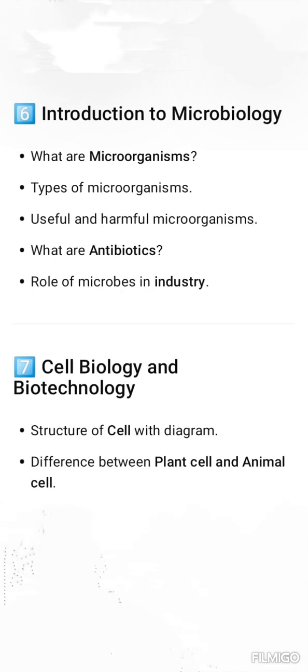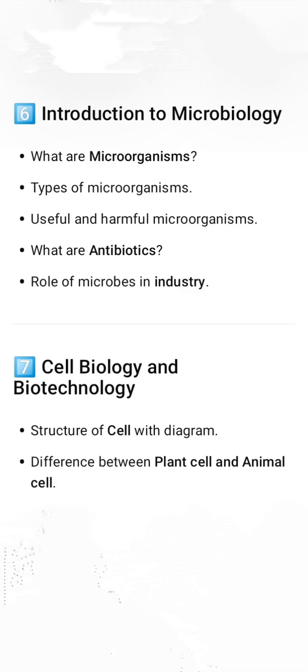Sixth chapter is introduction to microbiology. Inside that chapter we have to do the questions. First one is what are microorganisms. Second one is types of microorganisms. Third one is useful and harmful microorganisms. Fourth one is what are antibiotics. And fifth one is role of microbes in industry.